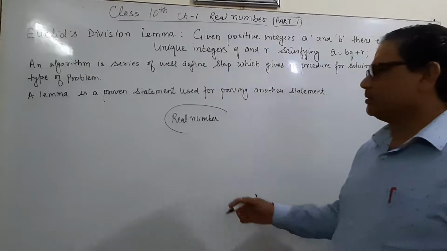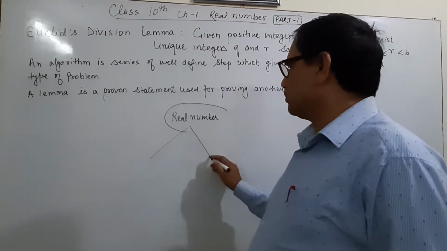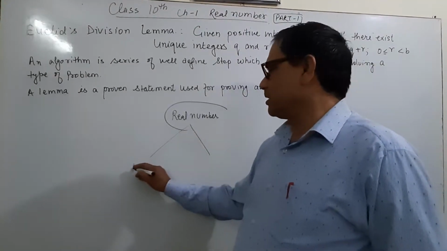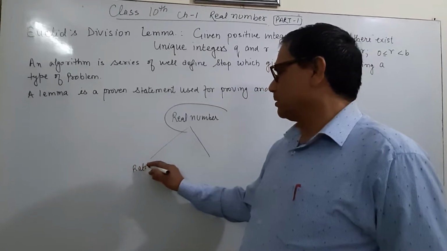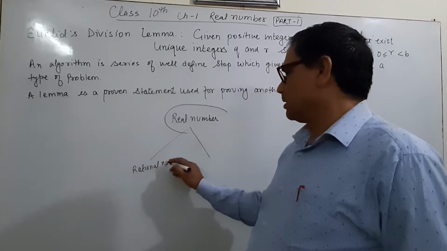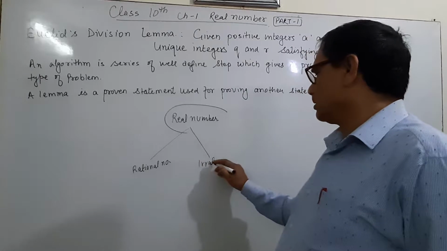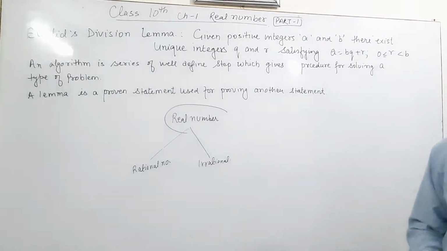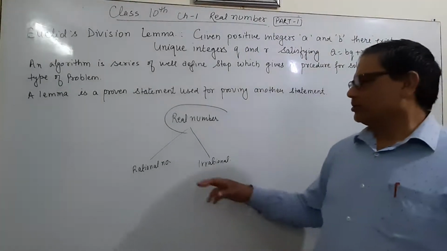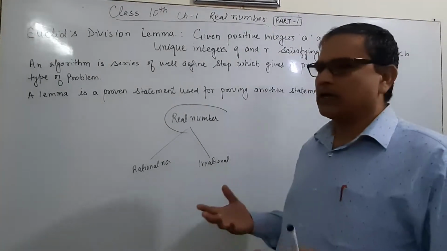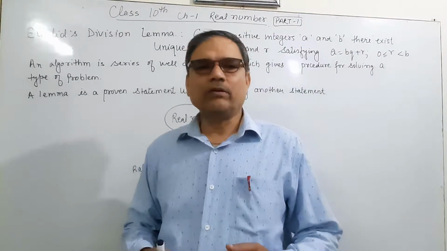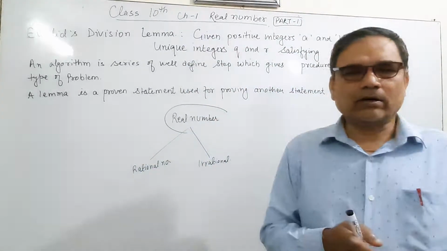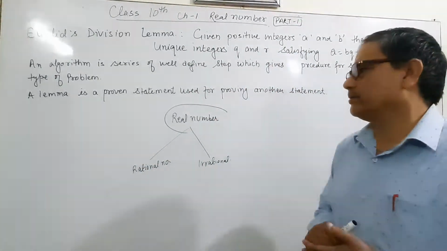And we know very well that real numbers contain two main parts. One is rational numbers, another is irrational numbers. But what are these rational numbers and irrational numbers? That means we have to go back to the 9th class for a short while.